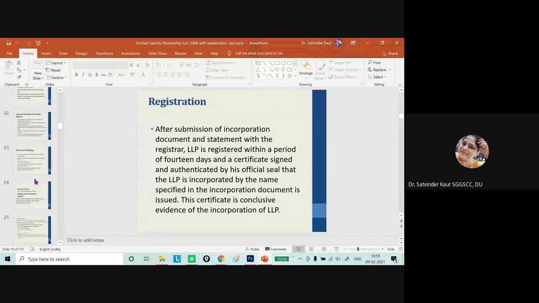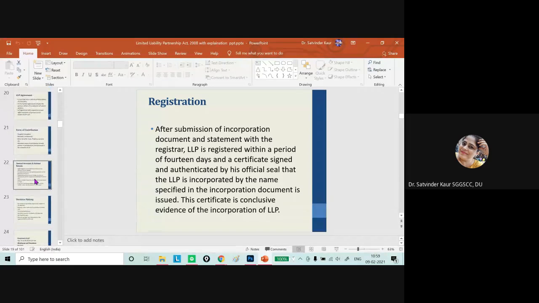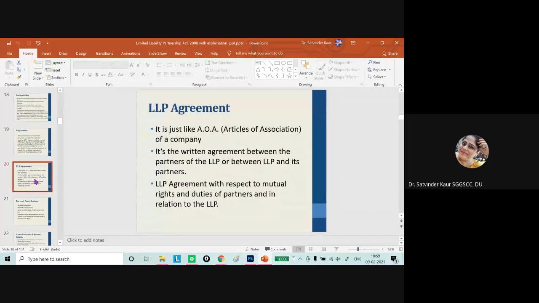So in this case, we have to understand the incorporation procedure of the LLP.